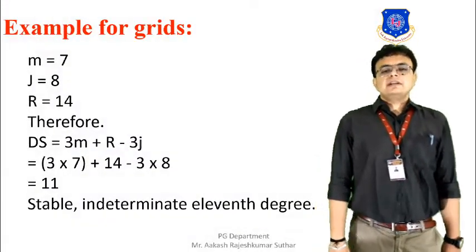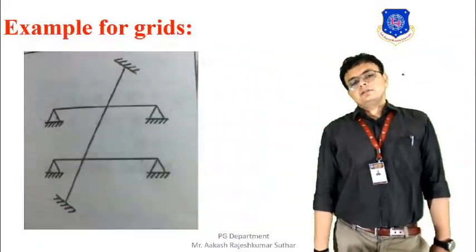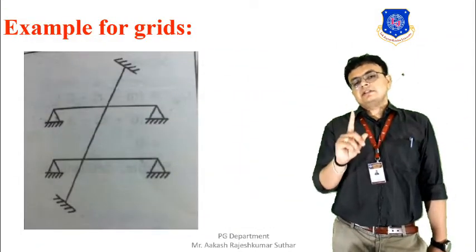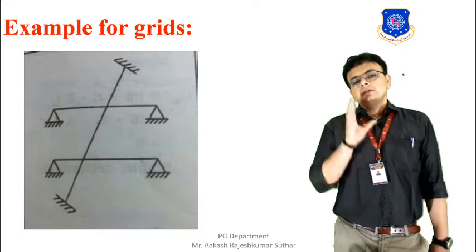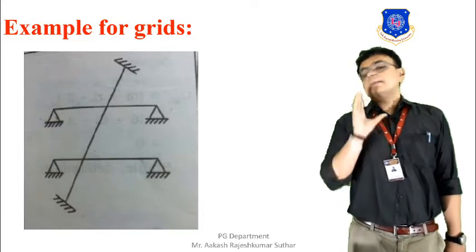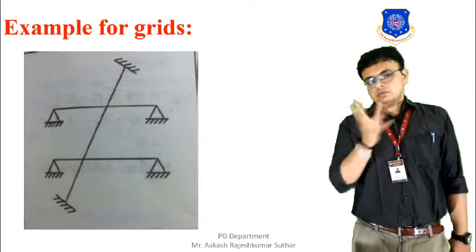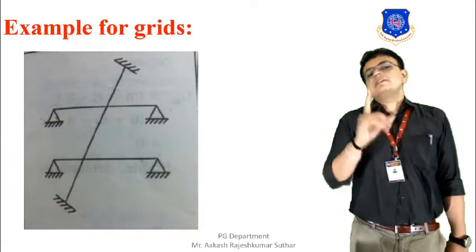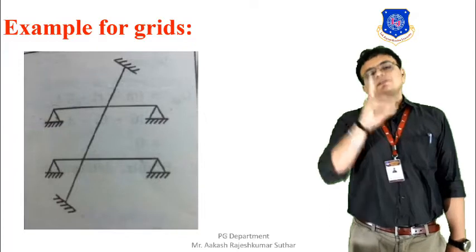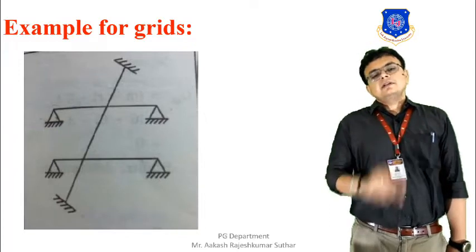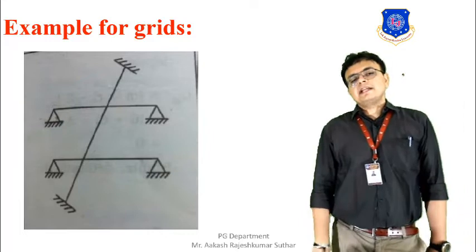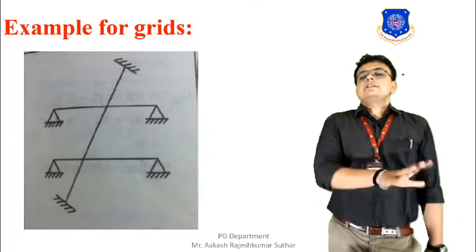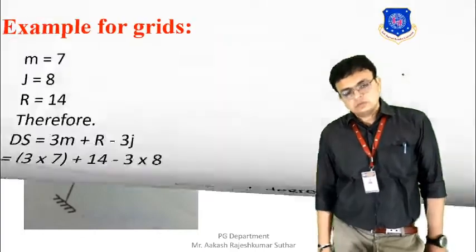Now the reactions. You can see over here 1, 2, 3, 4, 5, 6, 7, 8. Two reactions are available at a pin. So with 4 pins, cumulatively it will have 8 reactions, and at the same time we have the 2 fixed supports. Each fixed support will have 3 reactions. So cumulatively 6 plus 8, that is equal to 14.